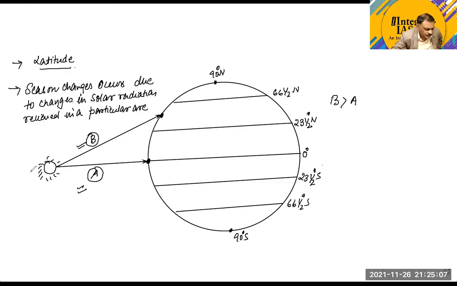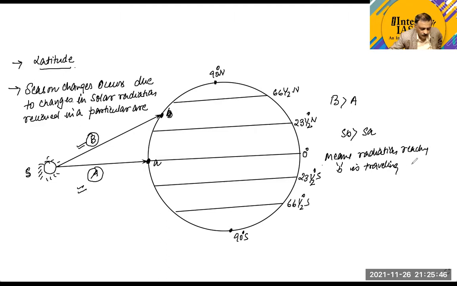Okay, so suppose we assume this position of the sun as S, and we assume this position to be a small b, and this position to be a small a. Now, as you know, SB is greater than SA. So what does it mean? It means the radiation reaching B is traveling more distance.